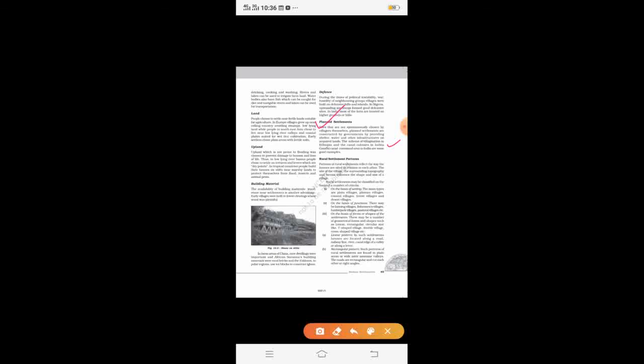Okay, so I hope you all understood these are the factors which affect the location of a rural settlement. If you see again, it's water, land, upland, building material, defense, and planned settlements. So I hope you understood the topic today. Tomorrow we are going to pick up the next topic, that is rural settlement patterns. All right, and we'll see the problems of rural settlements in the next coming video. Till then, keep yourself updated and keep learning. Thank you.